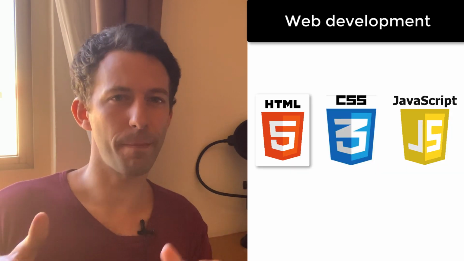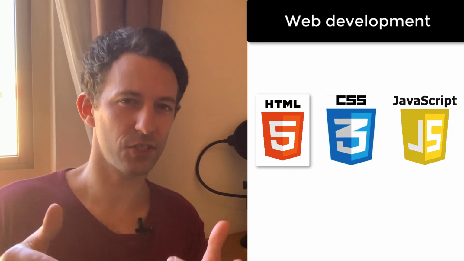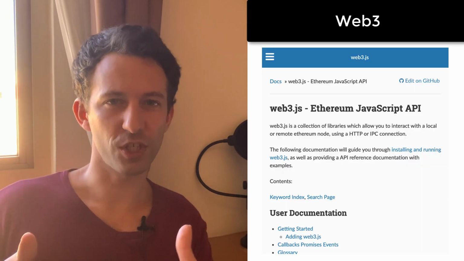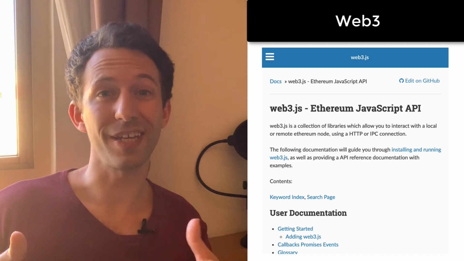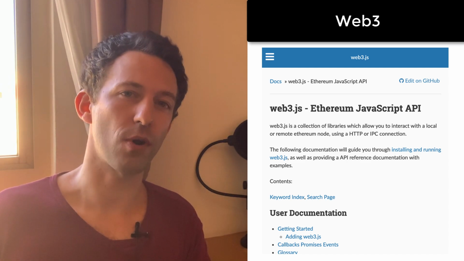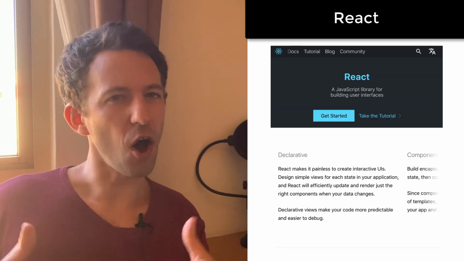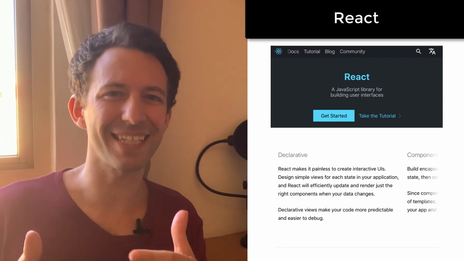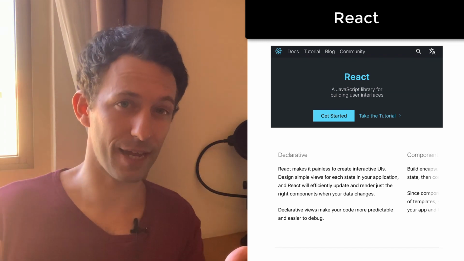In order to build this decentralized application, you need to learn a couple of things. First, you need to learn the basics of web development, so HTML, CSS, and JavaScript. Then you need to learn Web3, which is a JavaScript library used to easily interact with our smart contract. Then you need to learn how to integrate your front-end with Ethereum wallets like MetaMask. Optionally, you probably also want to learn a little bit of React, which makes it easier to build interactive applications.